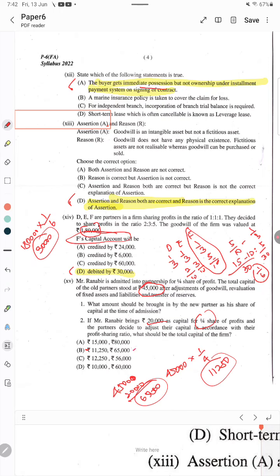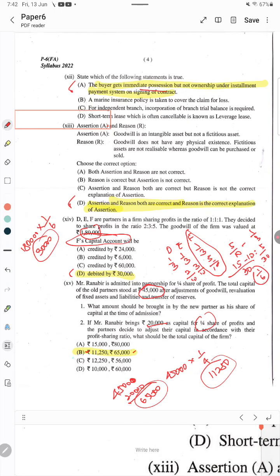We hope this is the correct answer. It may be different; we shall wait and see which answer is selected by the board. So, the first case answer will be 11,250, the amount that should be brought in by the new partner. If Ranbir brings 20,000, previously there was 45,000, so total capital should be 65,000. So, this is the correct answer, I feel. B is the correct answer. So, make note of it.